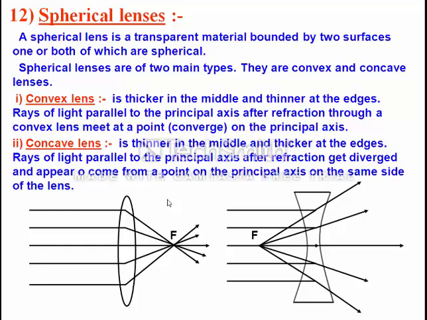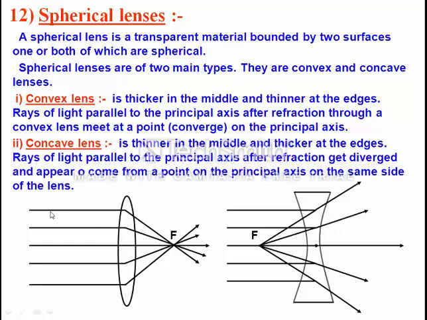For class 10th we will study the convex lens and concave lens, though when you move to higher classes, in 12th, convex lens is also of many types and concave lens is also divided into many parts. But here we have to deal only with convex lens and concave lens. A convex lens is a lens which is thicker in the middle and thinner at the edges.